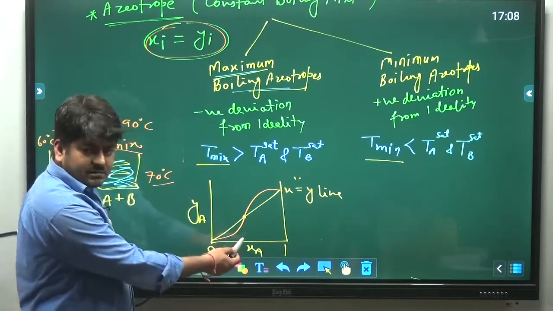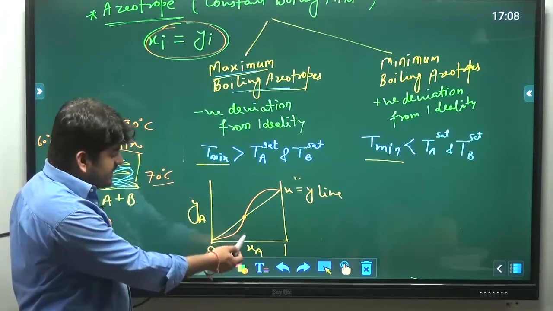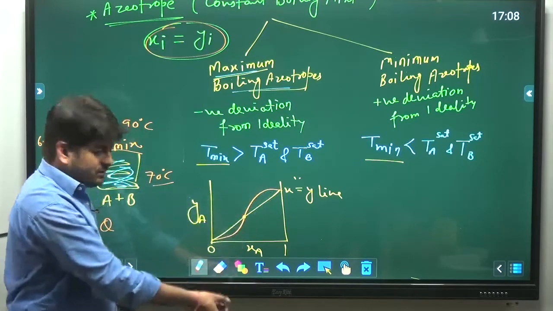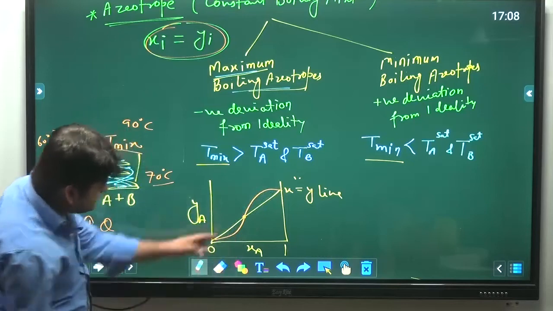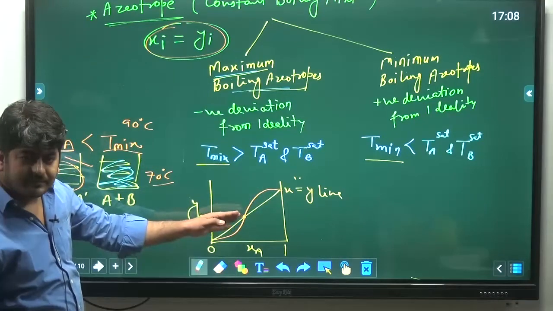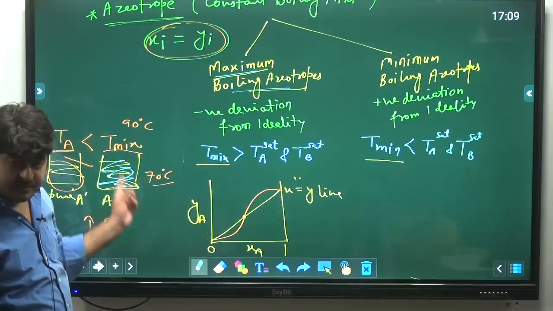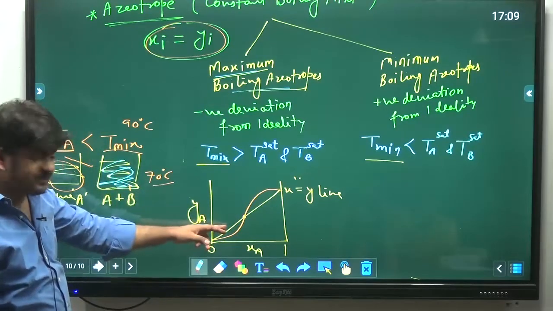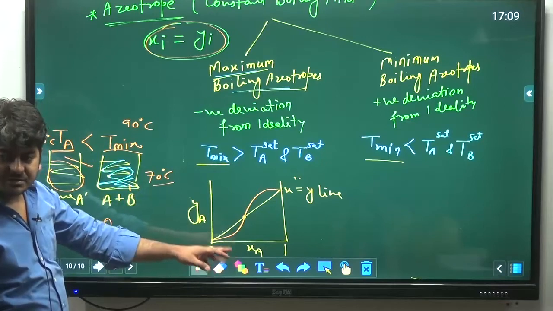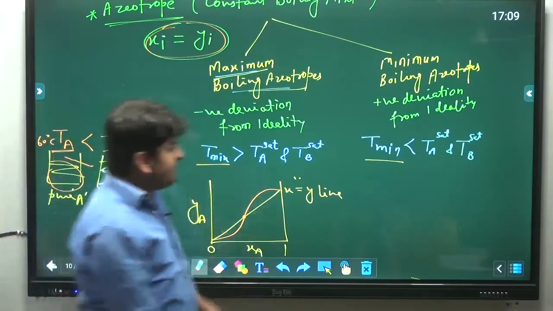So it will be more in liquid, and this yellow line is for pure A. Obviously the mole fraction of A in the vapor phase will be more when it is pure as compared to the mixture.